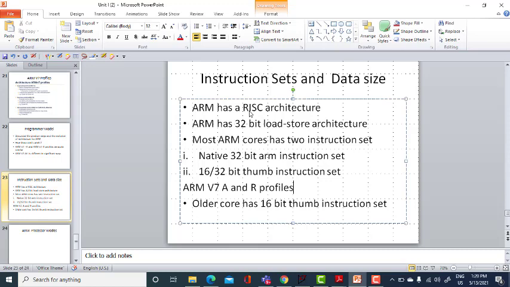Many processors support two modes. What are the two modes? They are user mode and supervisor mode. User mode is said to be unprivileged mode, and supervisor mode is said to be privileged mode.